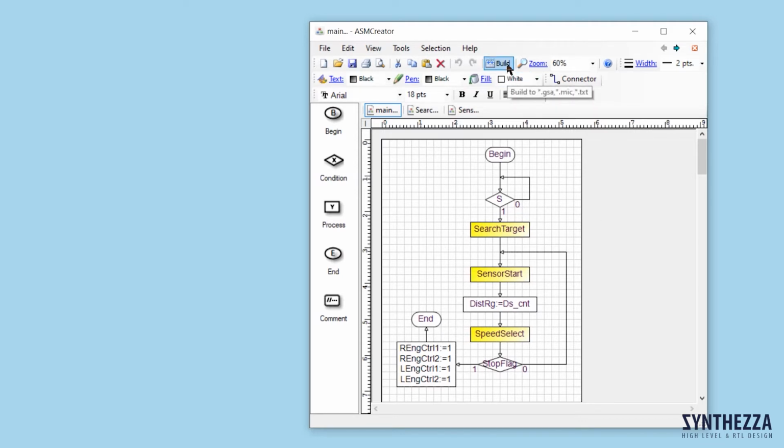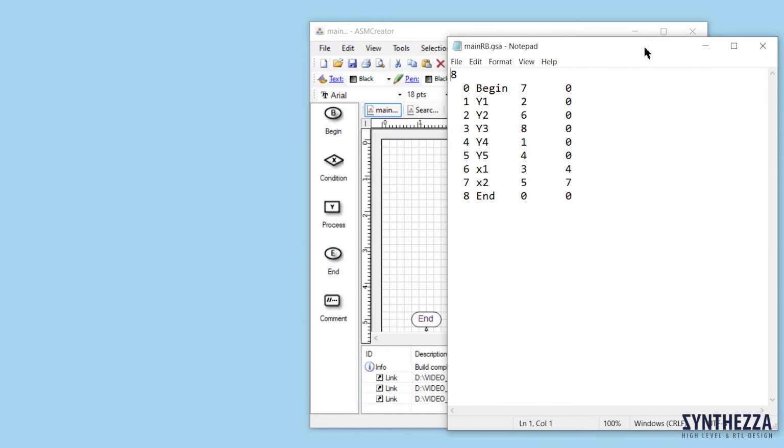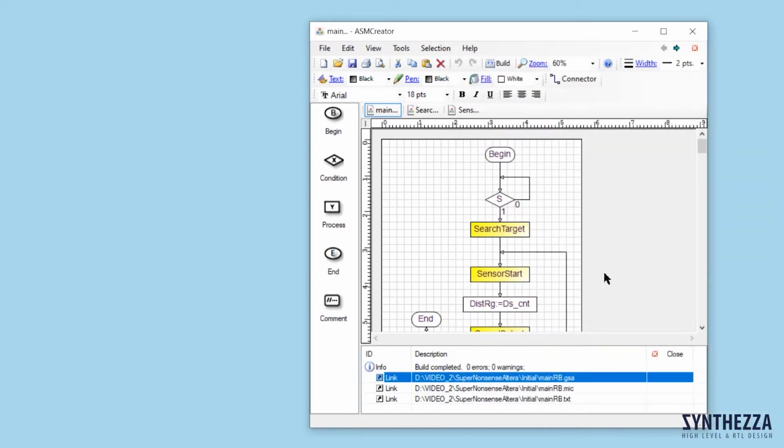When I click build in ISM creator, Syntagate immediately compiles this schematic into file in folder initial, main.rb GSA, ISM_s2 connected list, and main.rb txt.